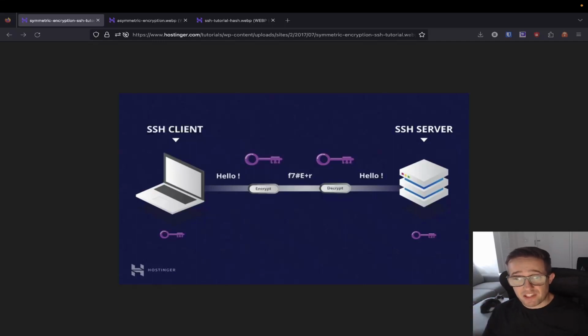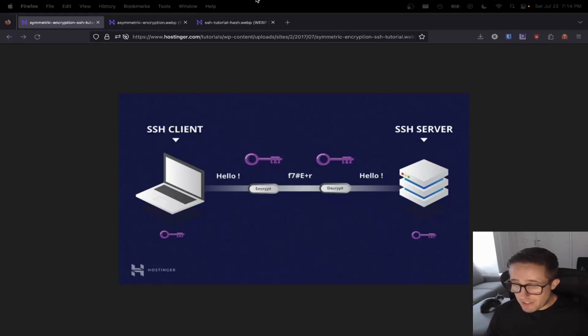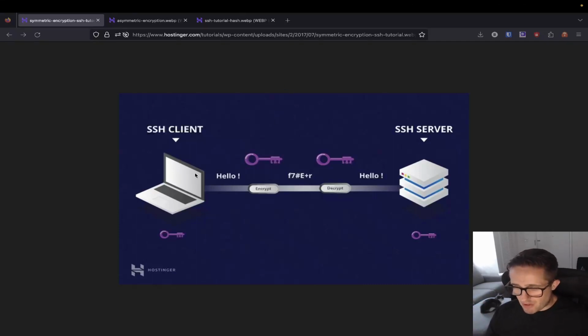In the context of SSH, this will be known as the session key. This is used to encrypt the actual SSH data, or to create the SSH tunnel between the SSH client and the SSH server. Here we can see an example of symmetric encryption. We have our SSH client and the SSH server, and they both have a purple key, which signifies that they have the same key. The message is hello, and it's encrypted with this purple key, and the gobbledygook is right here, and then it is decrypted with the same purple key, and it is now hello again. So that is symmetric encryption, one single key.